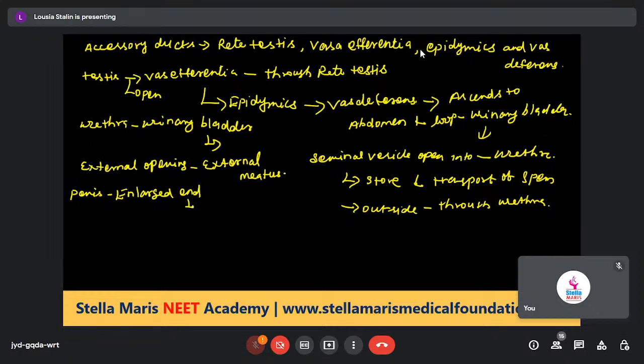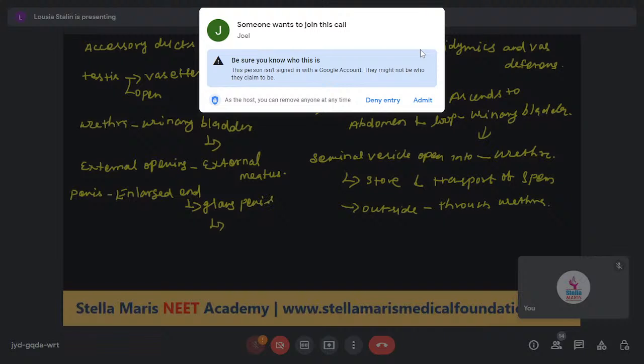It is covered by a loose fold of skin called the foreskin.